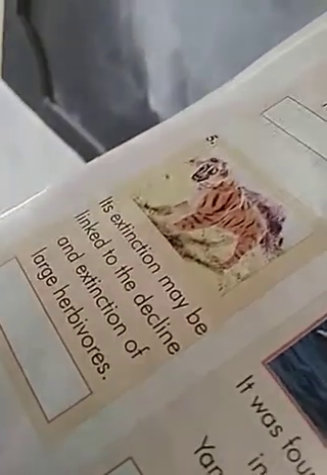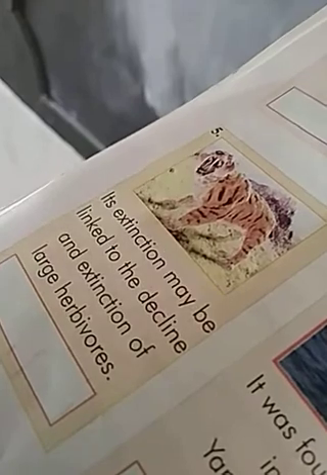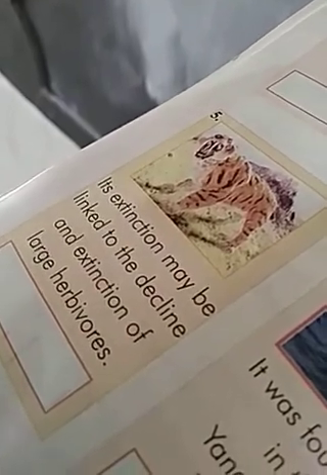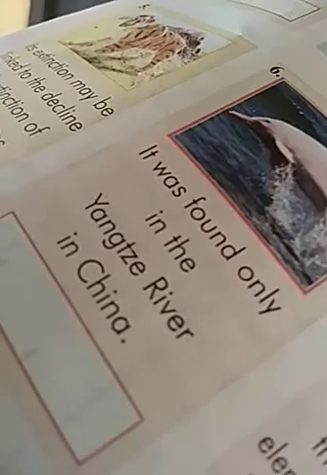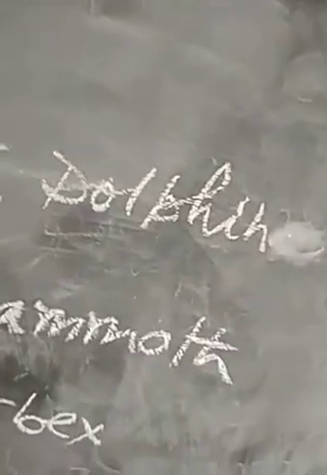And fifth, here it is. Its extinction may be linked to the decline or extinction of large herbivores. What's the name of it? Saber-toothed cat. And next one, it was found only in the Yangtze River in China. What's the name of this animal? The name of this animal is Baiji white dolphin.